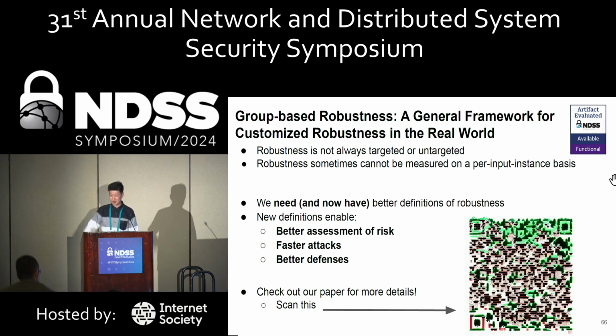Hi, thanks for the very engaging talk. So the example you gave for the students to steal the unreleased answer is definitely a valid case to demonstrate why we need a new metric like group-based robustness. But I feel like there may exist other scenarios where we may not need such a group-based robustness.